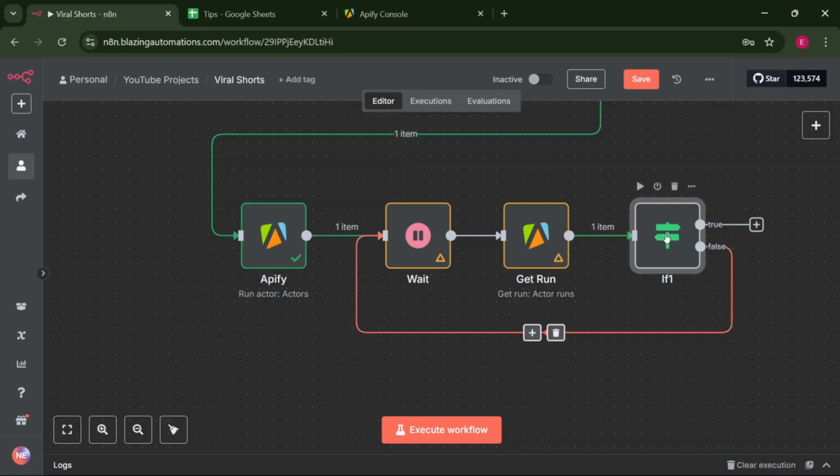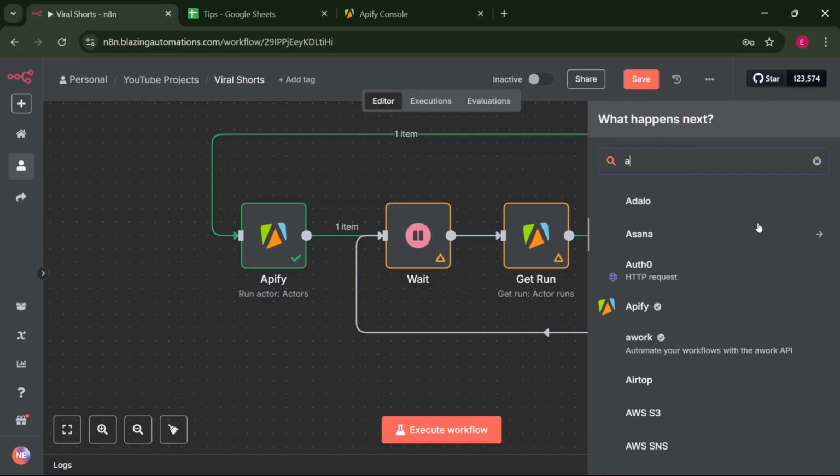Or else, if the status is succeeded, we are going to make sure that we continue with the data flow. If the status of the Apify actor that is running has succeeded, then we need to get the dataset now. So now what we have to do is add another Apify node.